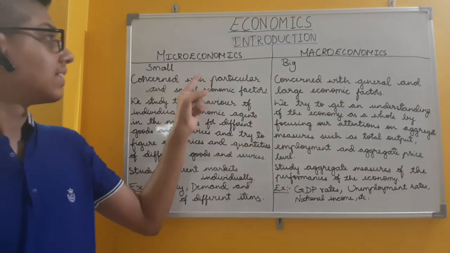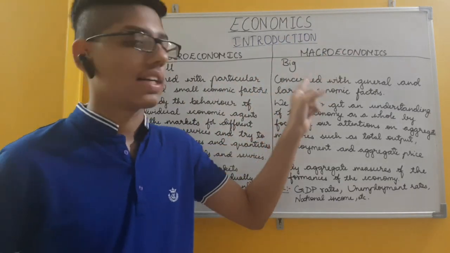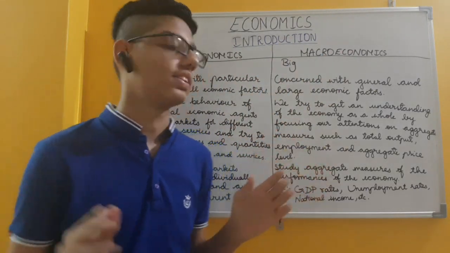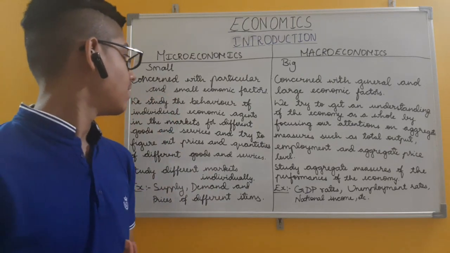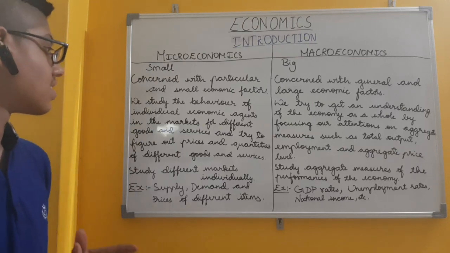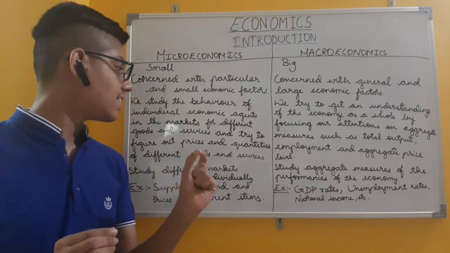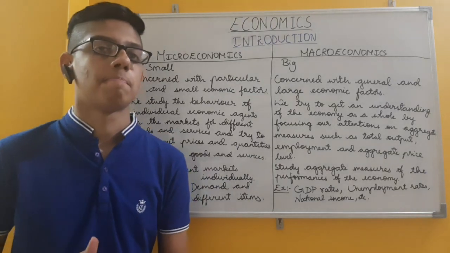So microeconomics is concerned with particular economic factors. Macroeconomics is concerned with general economic factors. We study the behavior of individual economic agents in the markets for different goods and services and try to figure out prices and quantities of different goods and services.